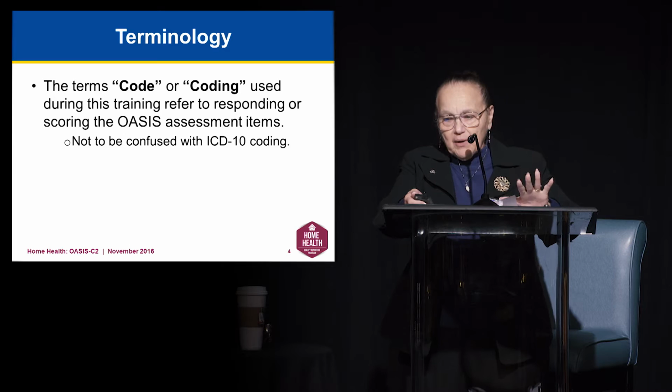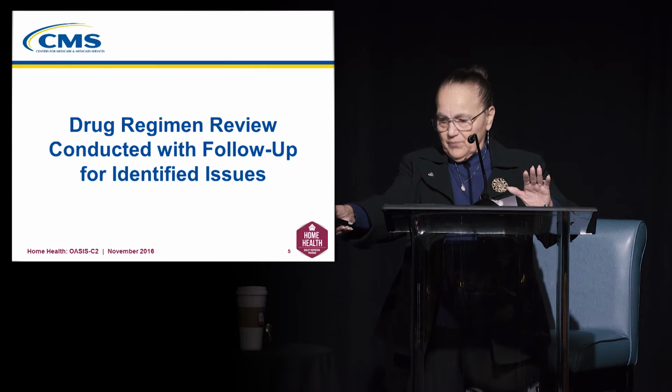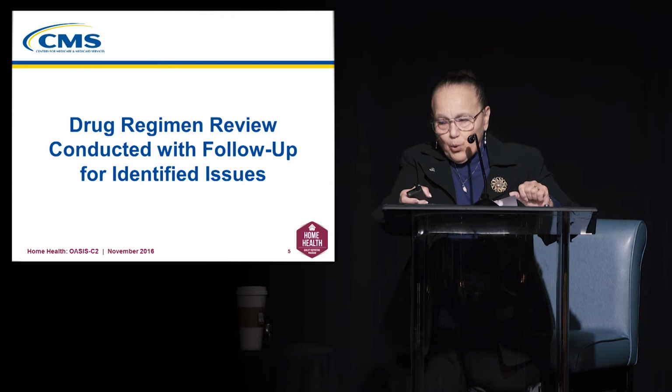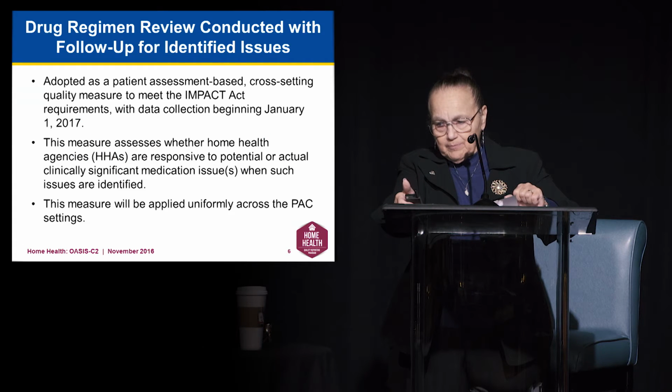We're talking about how we respond to or score the OASIS assessment item. So make sure that you do share that distinction with them. Our topic this morning is going to be the process of drug regimen review, how this is conducted, and how you use follow-up for the issues that you identify.